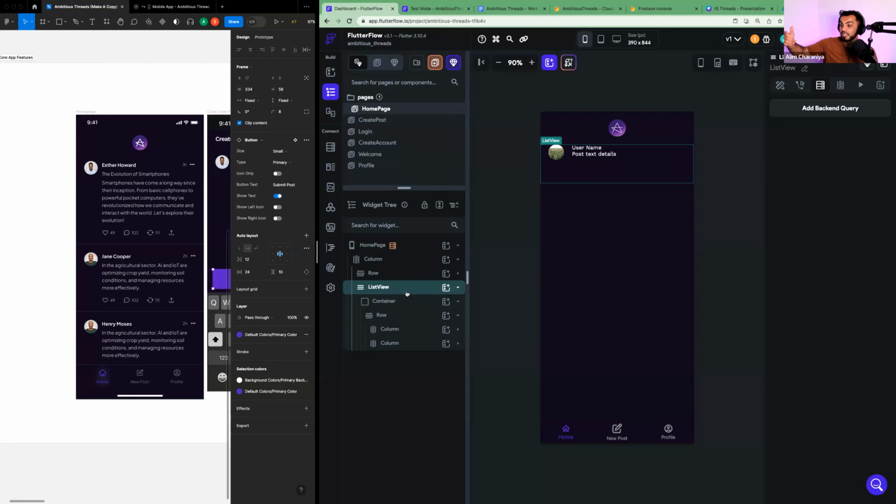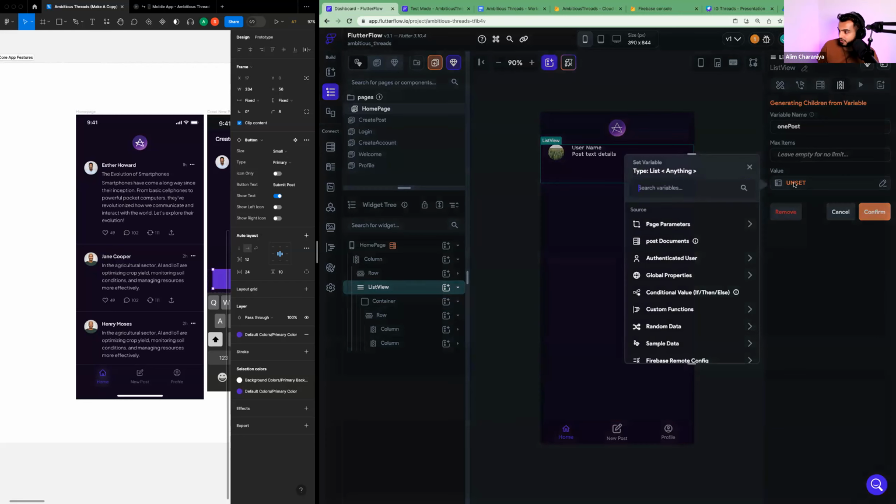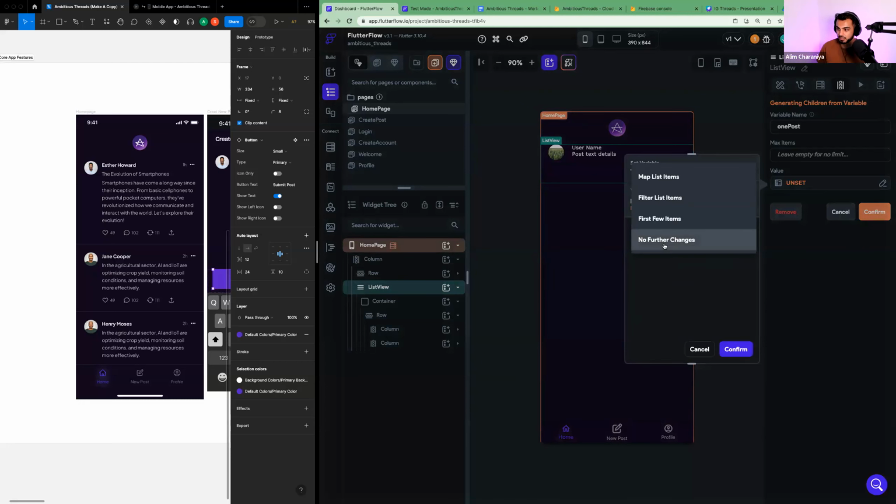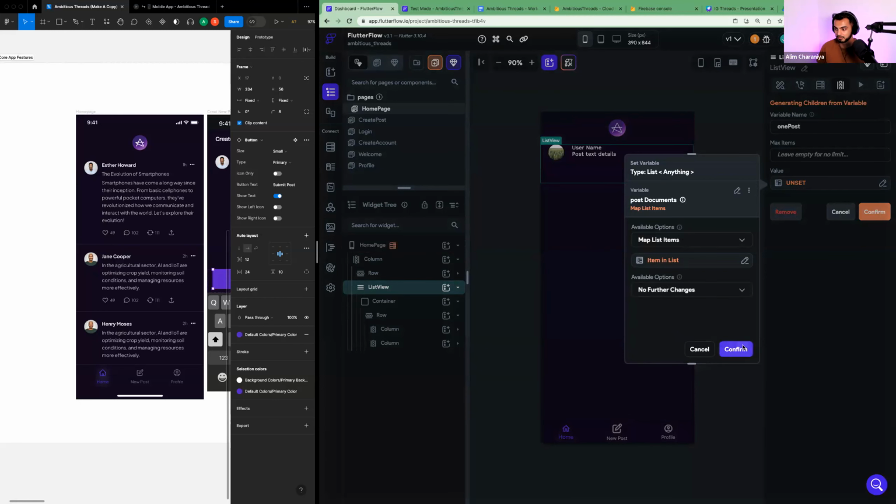Okay, so now we can connect that to the list view, the query, and get the list view to spit out all the list items. So we have add backend query. Now we go to the generate dynamic children with list view activated. I'm going to type one post, value. I'm going to change this to post document. See how that didn't exist before? Because what this means is we just queried for all those documents and those documents are going to exist for us now. Now we're going to say map list items and nothing else will change and hit confirm.